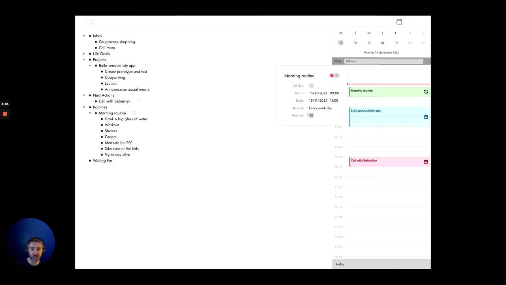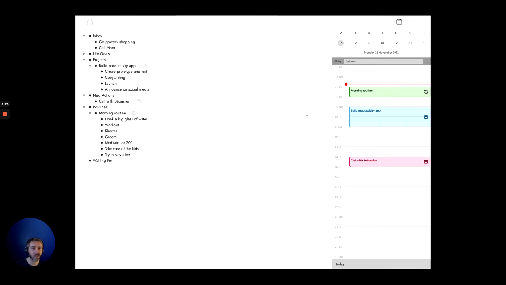But since it's a routine, every item that is part of that routine will also reset each day. So today, when I complete my morning routine, my tasks will be complete. But tomorrow, since it's a routine, those tasks will be reset to their current state, which is not done. And that's actually what we want to show you next.